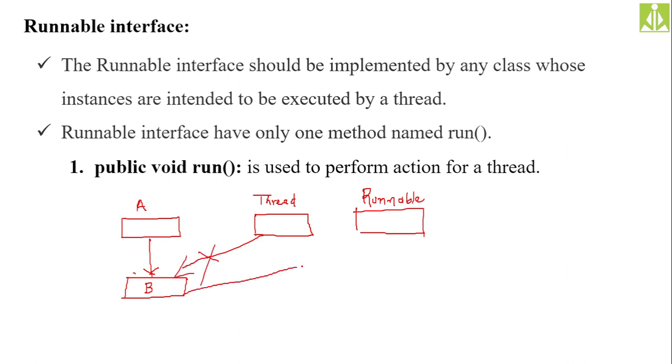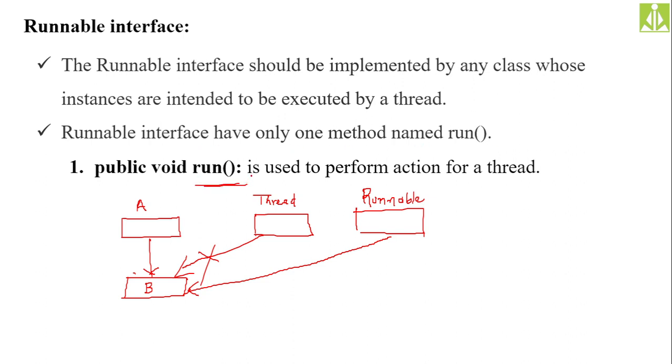So our only option is it has to implement the runnable interface to make this B class a thread class. Hopefully you understood. The runnable interface has only one method inside it, that is the run method.